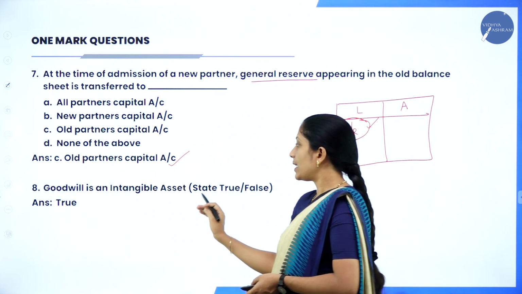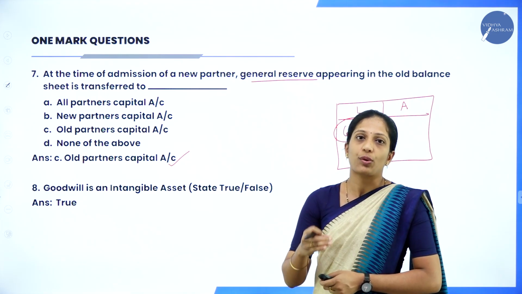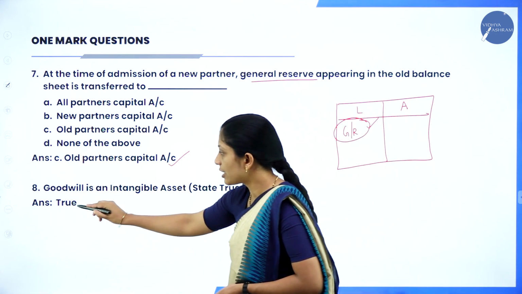Next: goodwill is an intangible asset, true or false. Already we have learnt in your first question itself, goodwill is an intangible asset. So your answer is true.